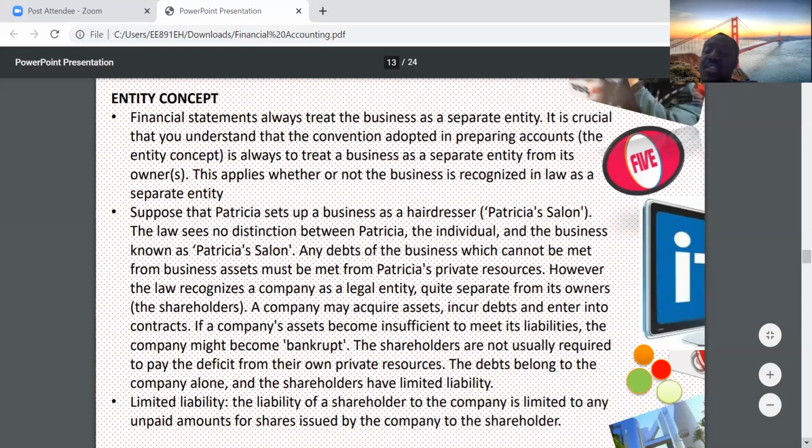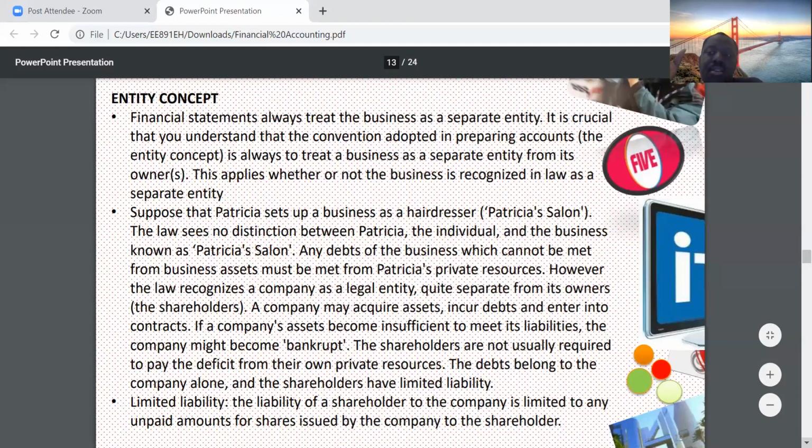And in a limited liability company, the owners are not necessarily required to use their own money to pay for certain things in the company. They are not necessarily required because the company itself is a distinct legal personality that can do things on its own. It can acquire assets, it can pay for its expenses, it can incur debts, etc. And that's why there's the concept of limited liability.